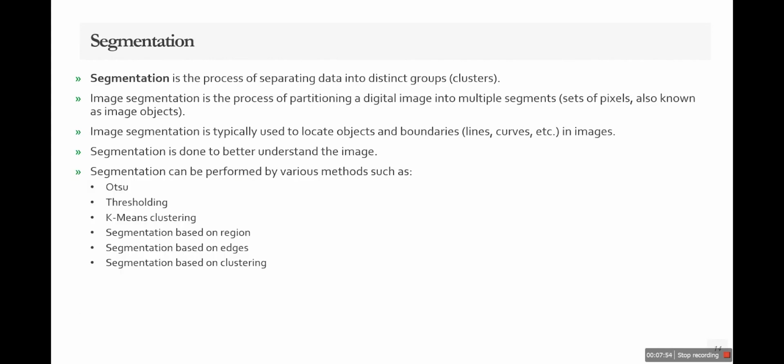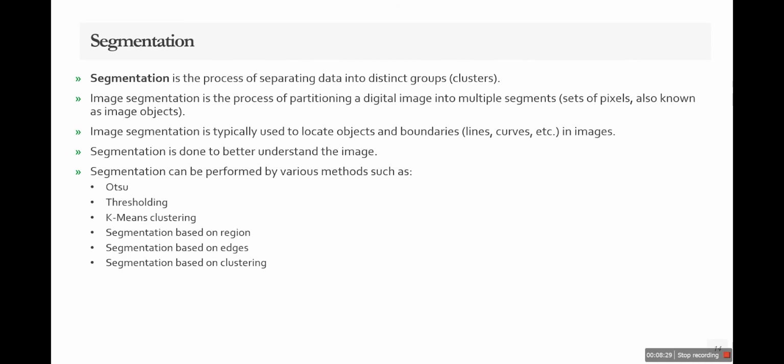The next step is segmentation. Segmentation is the process of separating data into distinct groups. Because if we are taking the rough data set from the field, then there will be a lot of extra data in the foreground or background. So we will take only the region of interest of that image. Segmentation is the process of partitioning an image into multiple segments, in which we divide our actual image into pixels and objects. Segmentation typically looks at object boundaries like lines, curves, etc.